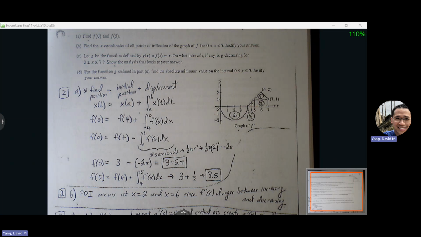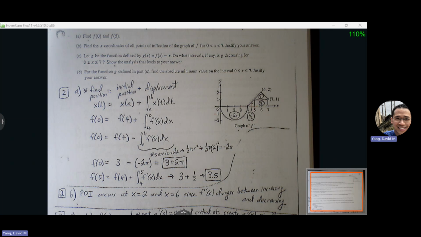And then we go to our graph and we see all these shapes that we can fill in with area. From 0 to 4, we see a semicircle, so 1/2 pi r squared. I see a triangle here, positive 1/2, rectangle of 2, triangle of 1. But this is the only region below the x-axis, so I know my displacement is going to be negative there, so negative 2 pi.